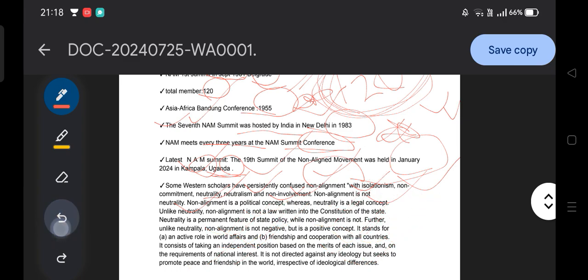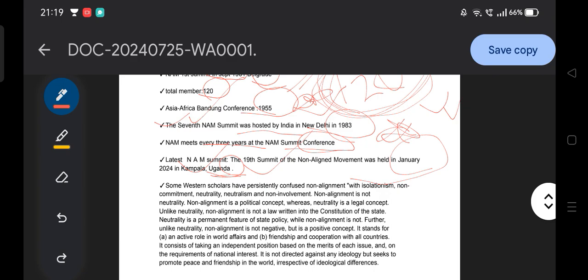They could ask the question, what is non-alignment, who defined non-alignment as neutrality, isolationism? It is the Western scholars. But the exact meaning of non-alignment is active decision making, or an independent foreign policy, or it shows the autonomy and independence of the country. It is all about removing the ideological difference. It promotes peace and friendship in the world irrespective of any kind of ideological difference.